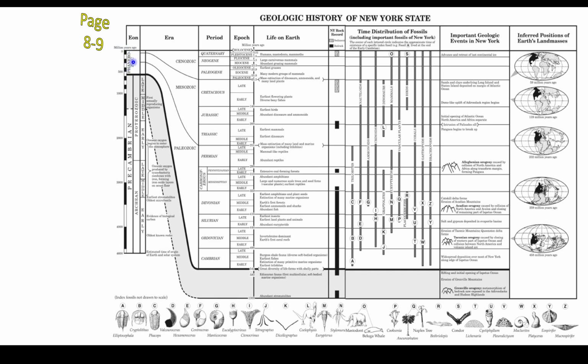So the three eras that make up the Phanerozoic eon would be the Cenozoic, known as the age of mammals, the Mesozoic, known as the age of dinosaurs, and the Paleozoic, which is known as the age of fishes. And they're considered those because that's where life dominated and the type of life that survived. So lots of aquatic life during the Paleozoic. Then it started to move up to the reptilian, amphibian, dinosaur type life. And then we started to see lots of mammal life surviving that mass extinction and proliferating or dominating the Cenozoic era. So those are the three eras that make up the Phanerozoic eon.